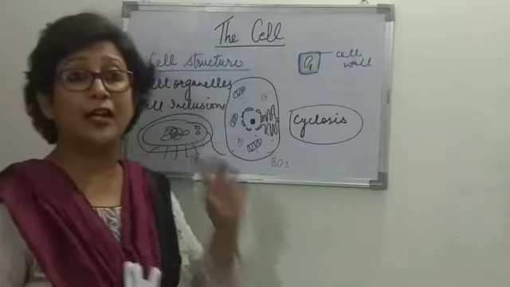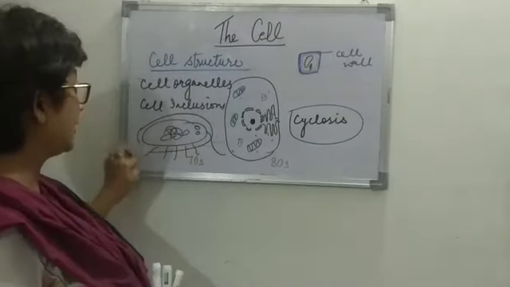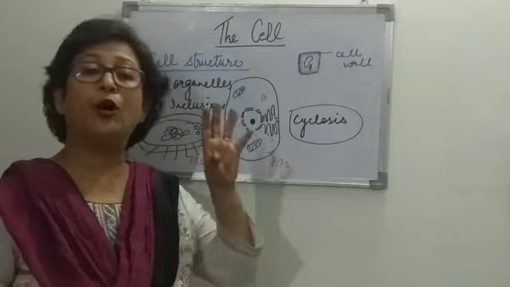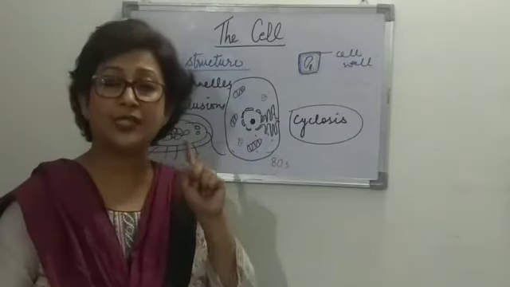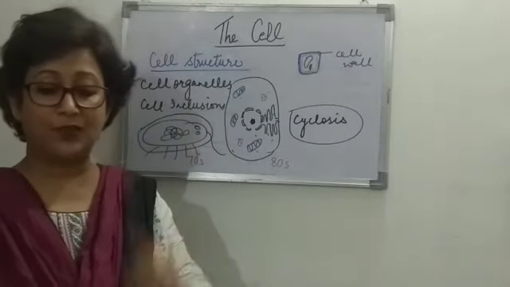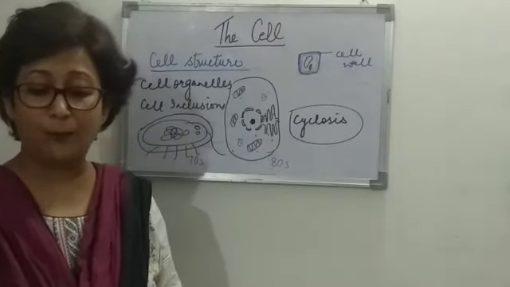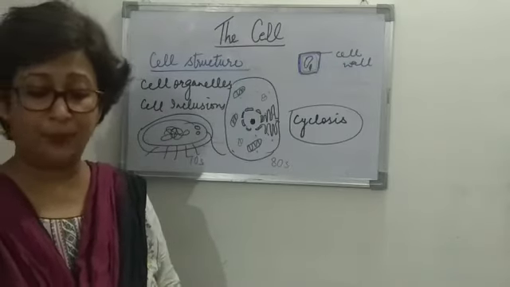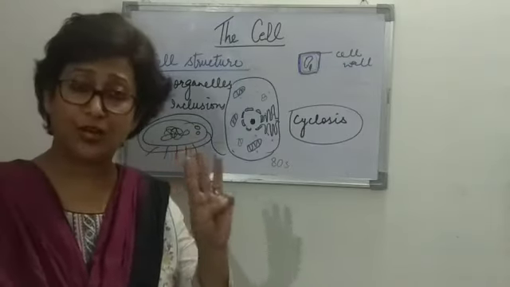What is a cell envelope? The covering outside the cell is chemically complex, meaning a lot of chemicals make up the cell envelope. That is why we say it is chemically complex. Now, this cell envelope consists of a tightly bound 3-layered structure.